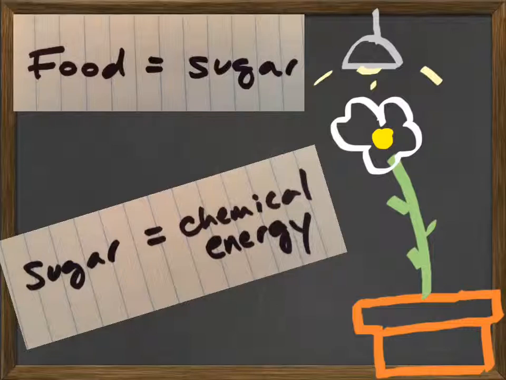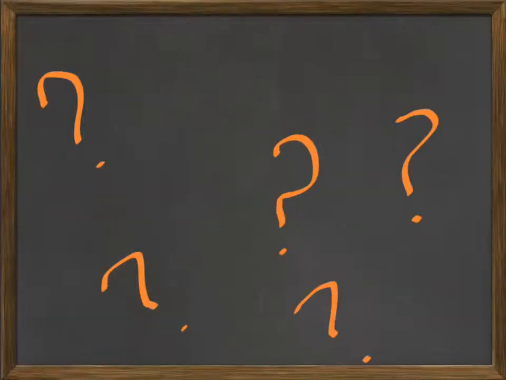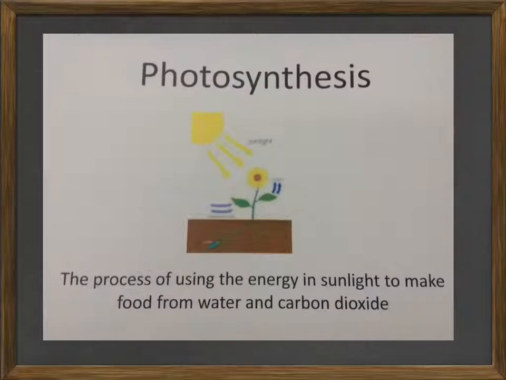Okay. Can you remember the process by which plants convert radiant energy into chemical energy? That's right, photosynthesis. Photosynthesis is the process of using the energy in sunlight to make food from water and carbon dioxide.